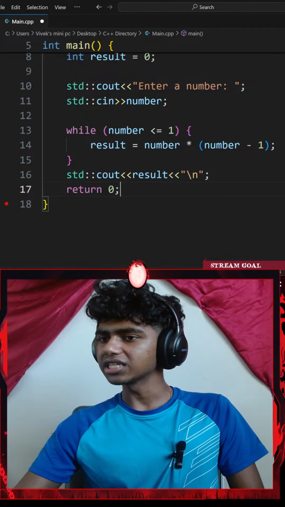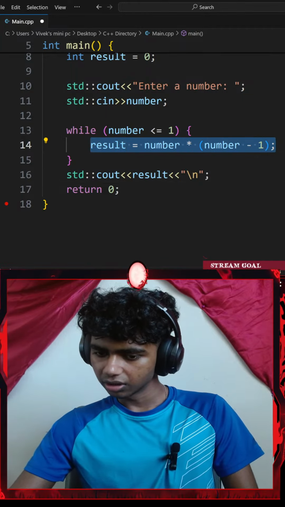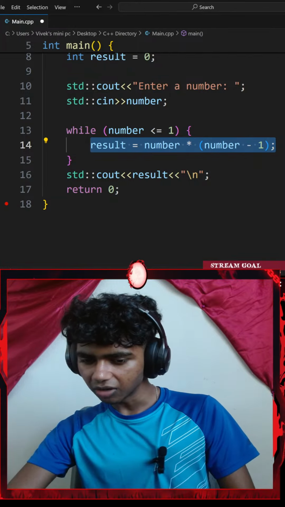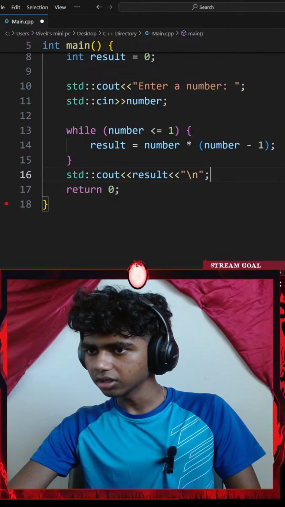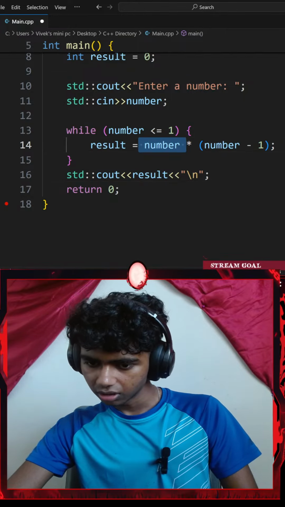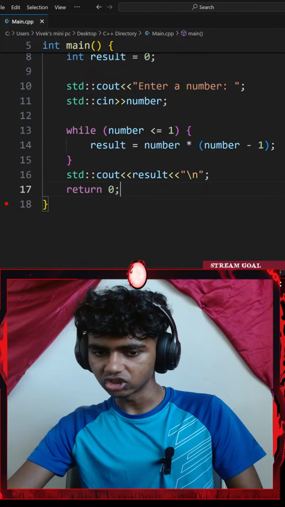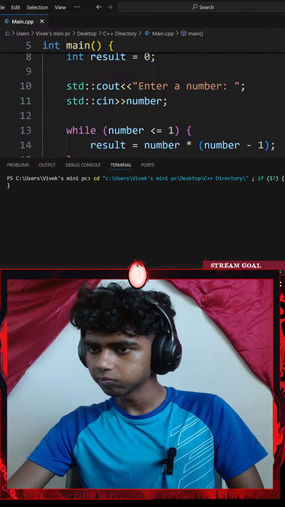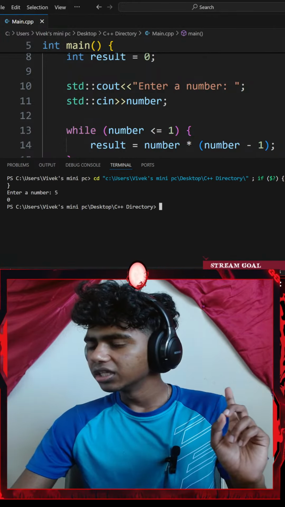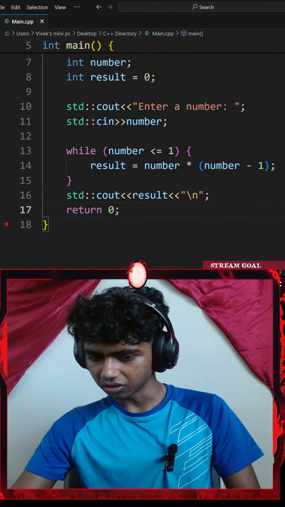While number is less than or equal to 1, I do this. Keep the number multiplied by number minus 1. Okay, so number multiplied by number minus 1. Alright, if I go with the Control S and run the code. Okay, what if I go with 5? Still goes with 0. Keep the number.